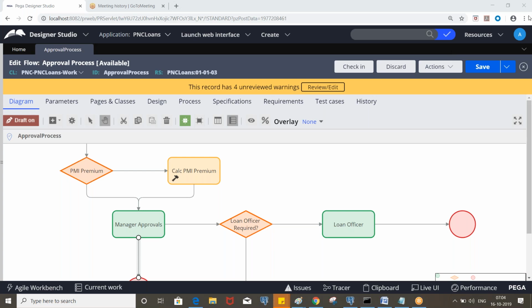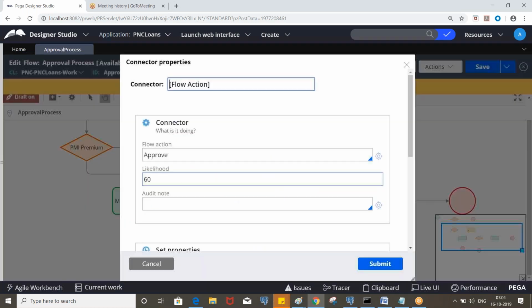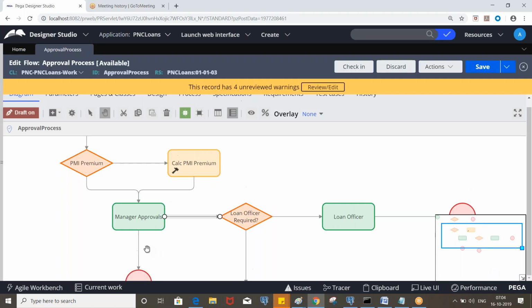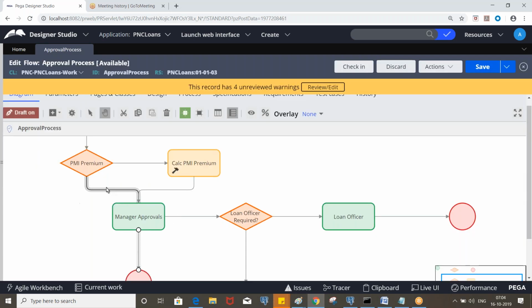So we are working on the approval process, right? Yesterday we configured the till manager approvals. Here we have a flow action called approve, and here this is withdraw. That means once it goes for manager approvals, either the manager can approve or withdraw the loan request. If it is approved, again we are determining whether the loan officer approval is required.